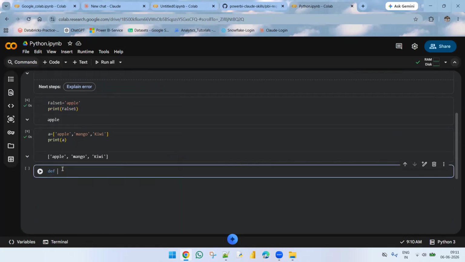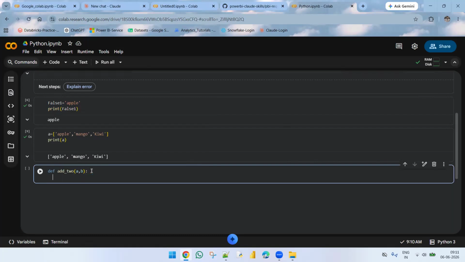I'll create one function. I'm taking the function name as add two numbers. I'm taking two variables, a comma b. Enter. I'm taking return a plus b.